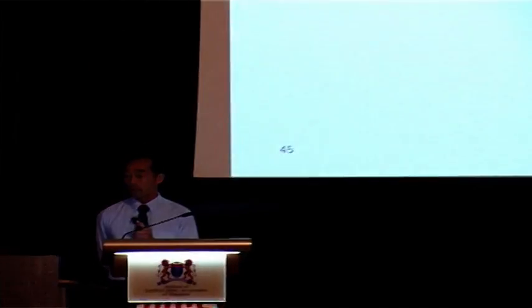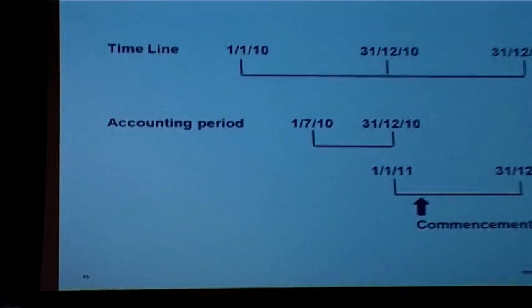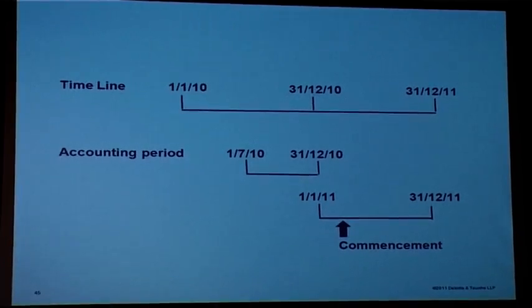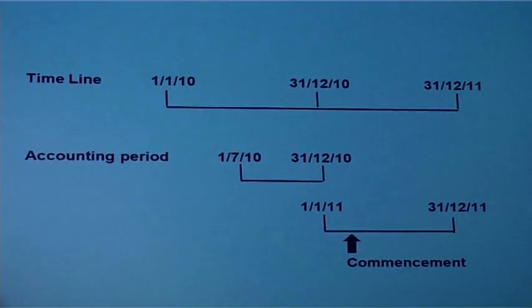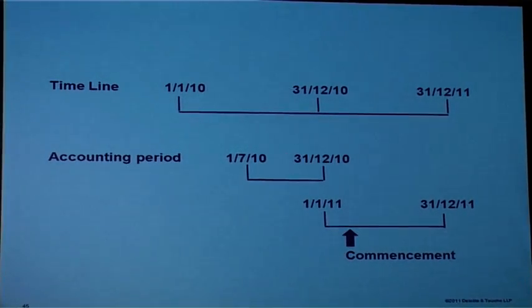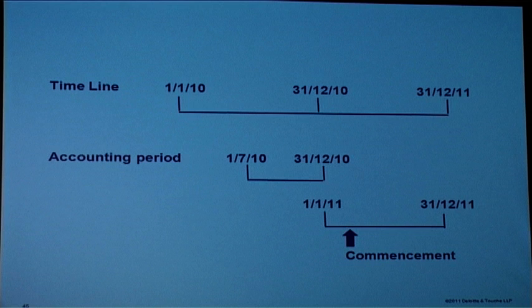So if we look at the time scale, we have two accounting periods, one a 6-month period, and next a 12-month period. So we commence our business on the 1st of April. So the pre-commencement expenses from 1st January to 31st March would be expenses incurred within the accounting period in which commencement took place, deduction available.